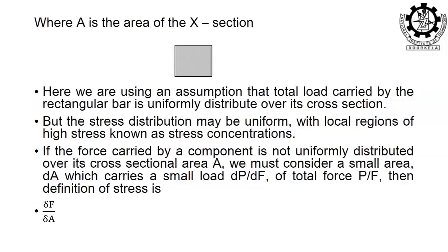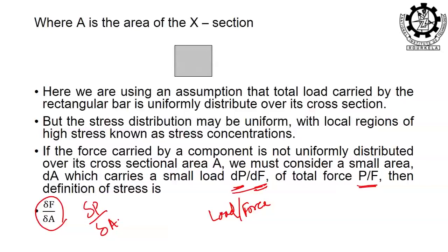The assumption is that the total load carried by the rectangular bar is uniformly distributed over the cross section; only then can we represent it this way, otherwise there will be some change. Sometimes the force can be represented either in terms of delta P or delta load, as I said initially, load or force. Most of the time we take load and force as the same, not much difference. That is why it can be represented either as delta F by delta A or delta P by delta A.